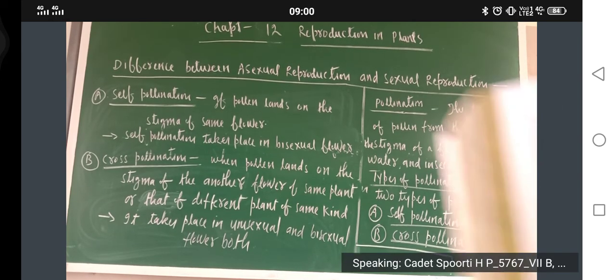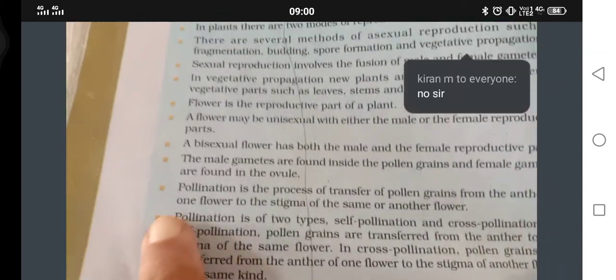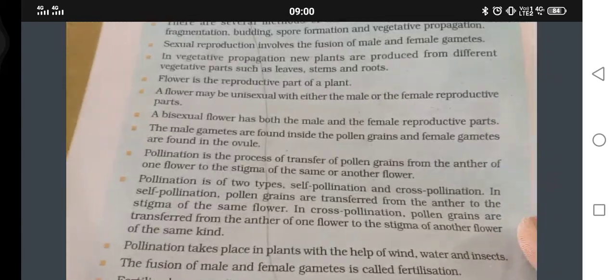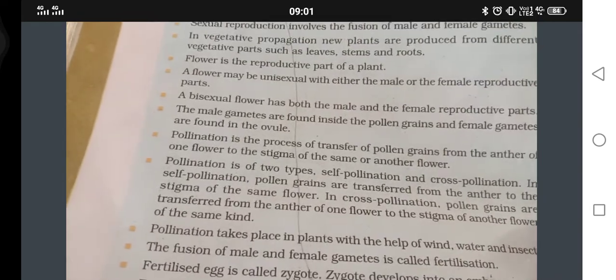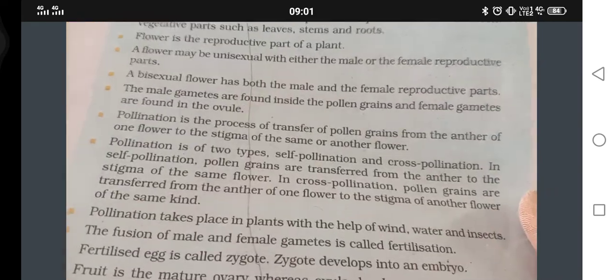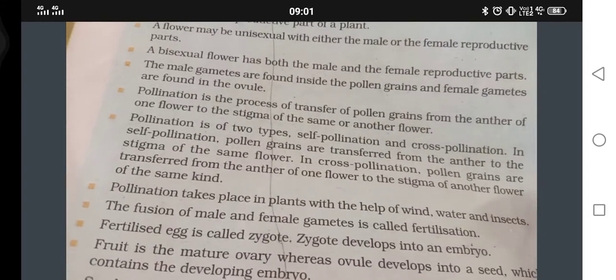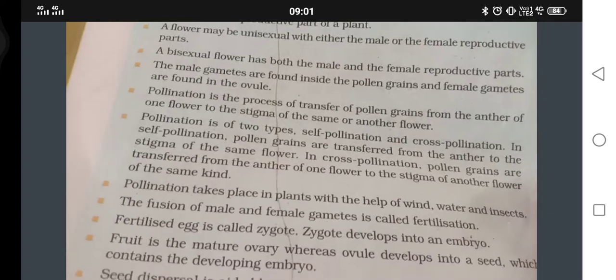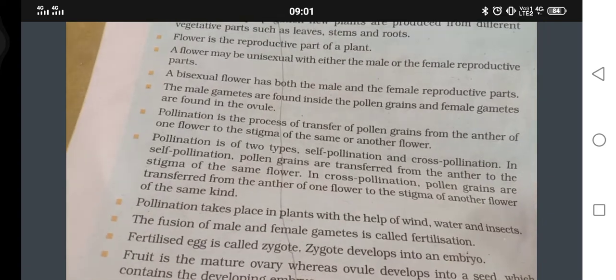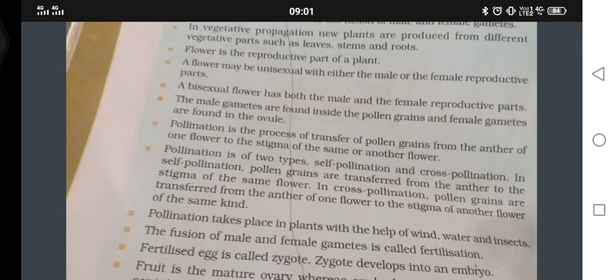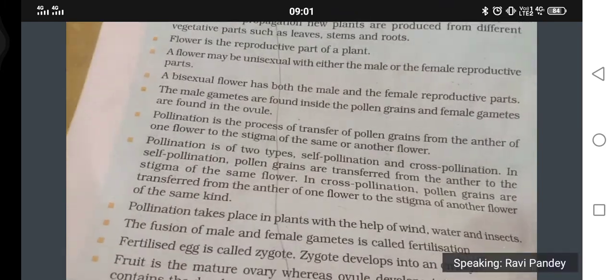Now just see on the back side also, there is one word that you have learnt: pollination. Pollination is of two types: self pollination and cross pollination. In self pollination, pollen grains are transferred from the anther to the stigma of the same flower. In cross pollination, pollen grains are transferred from the anther of one flower to the stigma of another flower of the same kind.